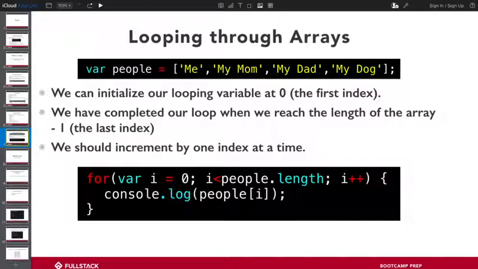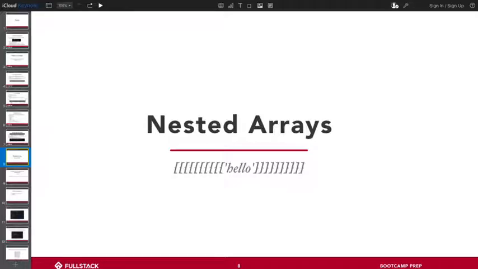Is everyone clear on how this for loop is working and how we're traversing through this array? Very good. Cool. All right. So now that we have a list of one single thing that we've done, right?